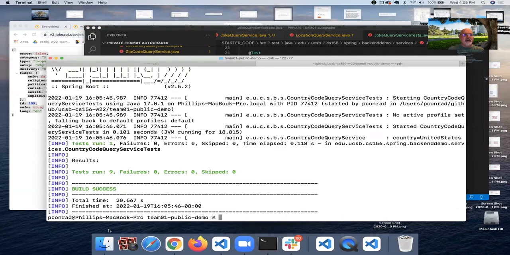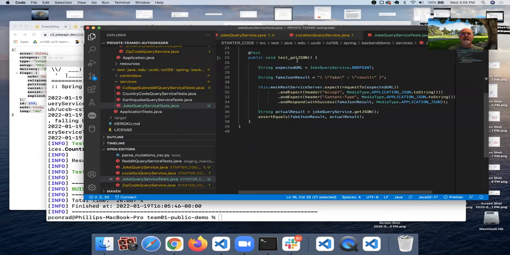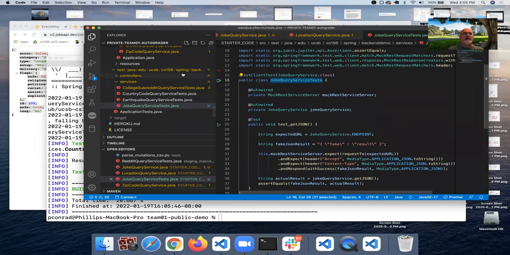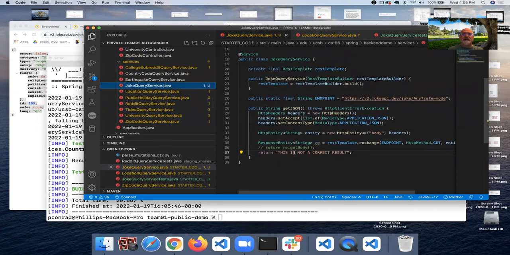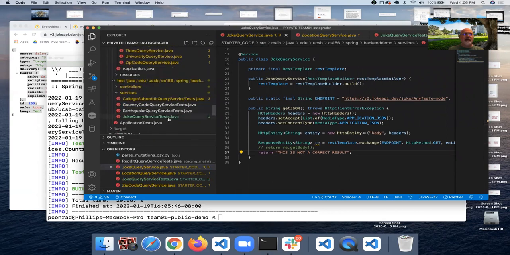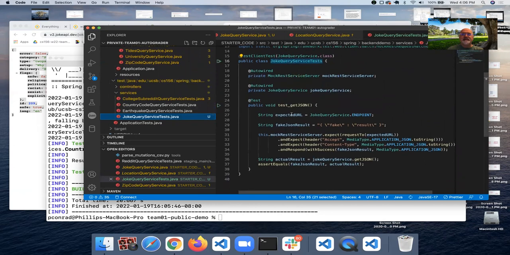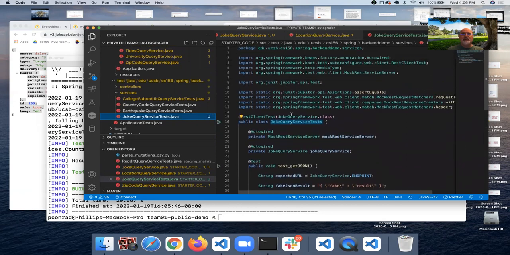Okay, and this time it ran 9 tests and we had no failures. And I am truly at a loss because my joke query service clearly is returning something that is not correct. And my joke query service tests should be catching that.